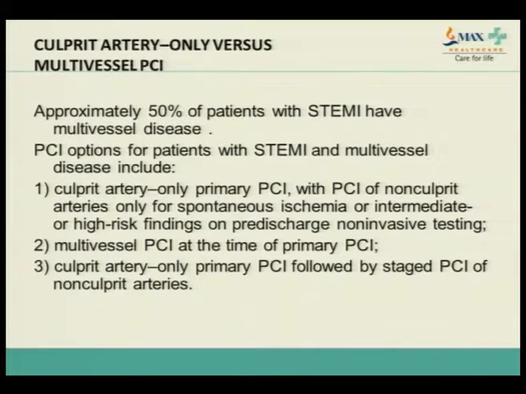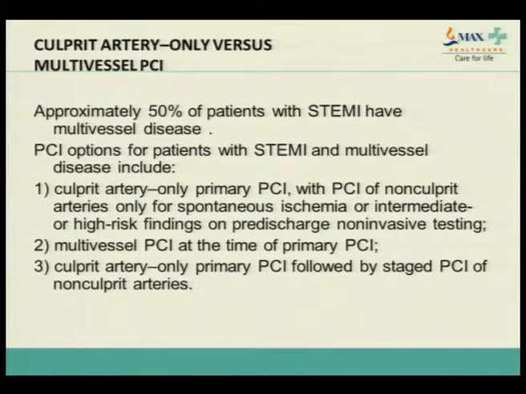So the question comes whether during primary PCI we should do culprit artery only or go for multi-vessel PCI. As we have said, around 50% of patients with STEMI have multi-vessel disease. According to the ACC-AHA guidelines, the current options, although the gradings are different, are: we do just the culprit artery at the time of primary PCI, and then after 48 hours, before discharge, a low level exercise test to see if there is a high risk feature, which was the gold standard.